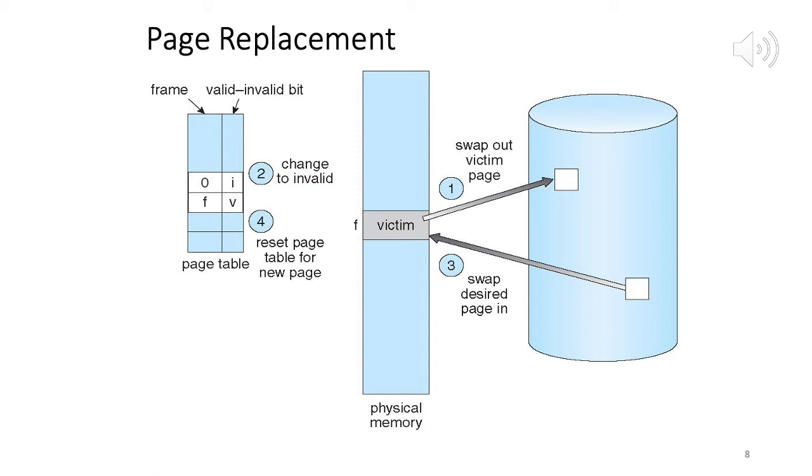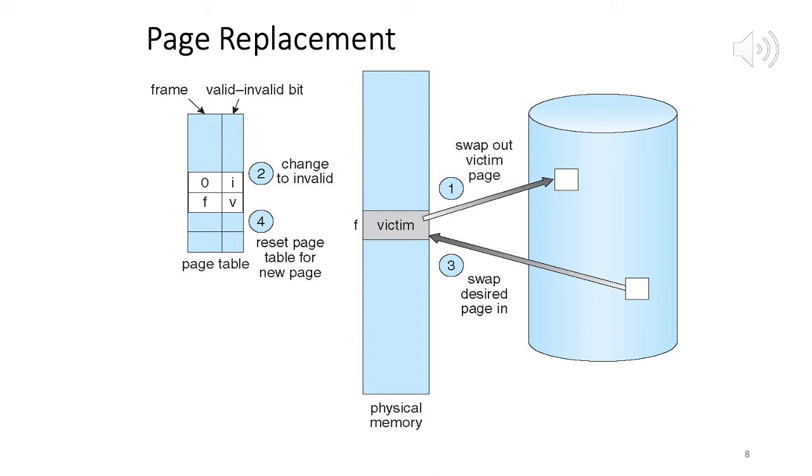Okay. So when you swap out the victim page, the corresponding entry in the page table will be invalid, because now that page is not in memory. And when you swap in the desired page, then for that page in the page table, the entry will have its valid bit set. Right? So that's what we are seeing.